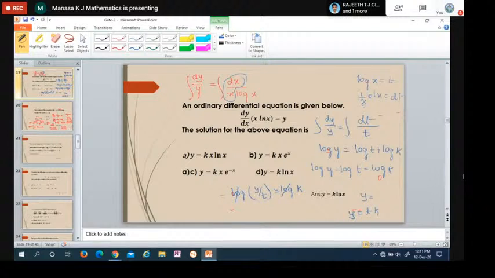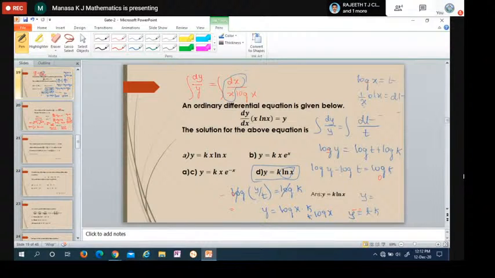See, it is easy to cancel the log. So instead of taking the integration constant simply as some c or k, I'm taking log k. So shift any one of the terms, or you can use it here itself. Log a minus log b is log a by b. Log gets cancelled. We are getting y by t is equals to k, or y is equals to tk, because we want only y on the left hand side. That is the solution. So I'll just replace it once again. What is t? T is log x. Therefore, y is equals to log x into k, or k into log x. So the answer is the fourth one: y is equals to k into log x.